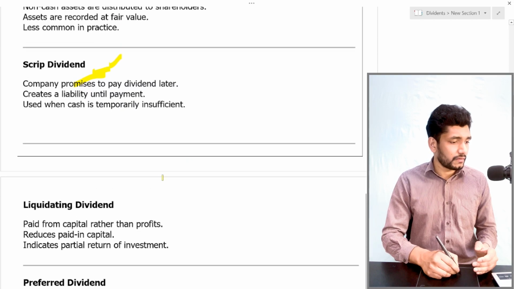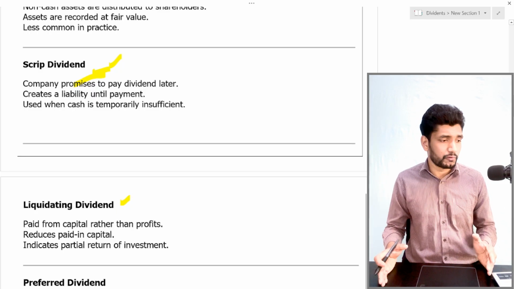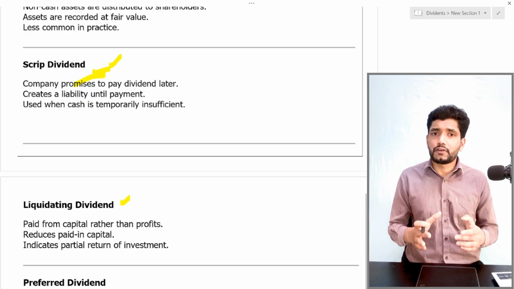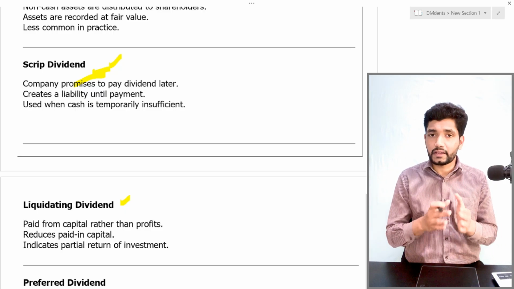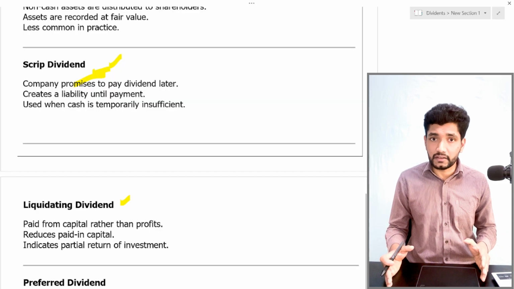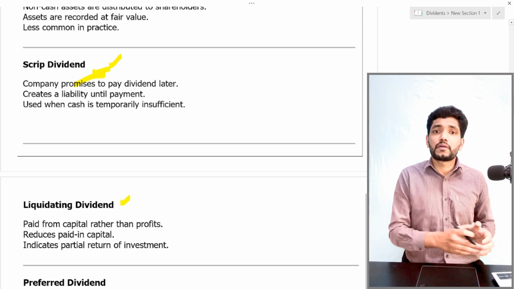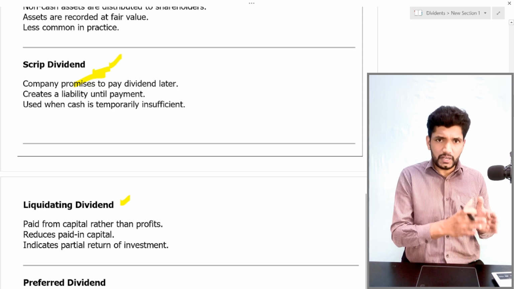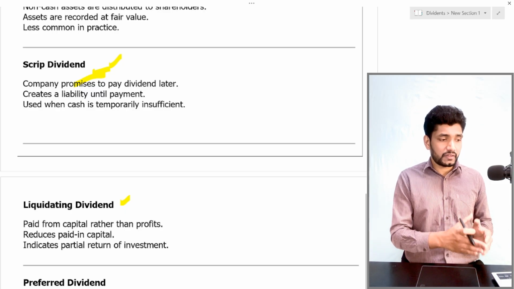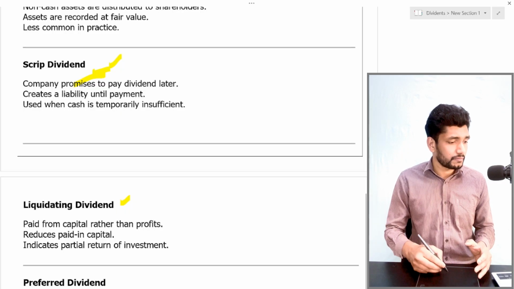Then the liquidating dividend. Liquidating dividend means paying dividend from the capital rather than the profit. It reduces the paid-in capital. If a company wants to return some of its investment or liquidate some of its investment, in this case the company can pay a liquidating dividend. It means taking a portion of capital and paying it as dividend instead of profit. Normally, dividends are paid from the profit, but in the liquidating dividend it is taken from the capital rather than profit.